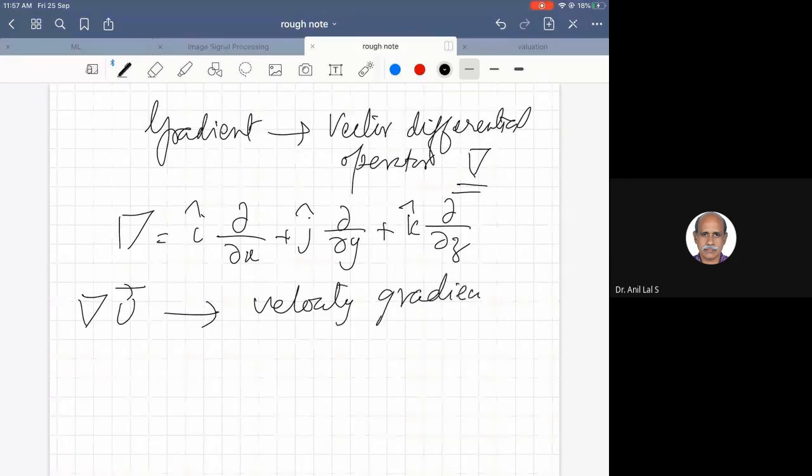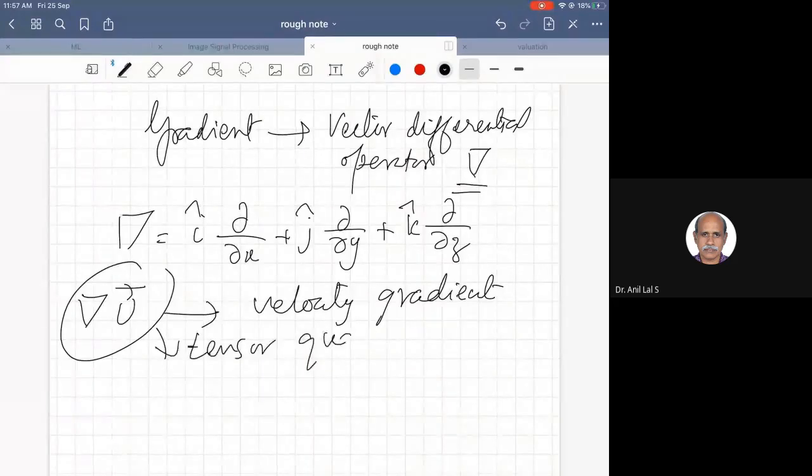This is a very important thing in fluid mechanics. If del u is equal to 0, the flow will be very, very simple. All the fluid structures, turbulence, etc., arise due to this velocity gradient. So this is very, very important. This is a tensor quantity. In Cartesian tensor form you can write it; we derived the Cartesian tensor form of del u.